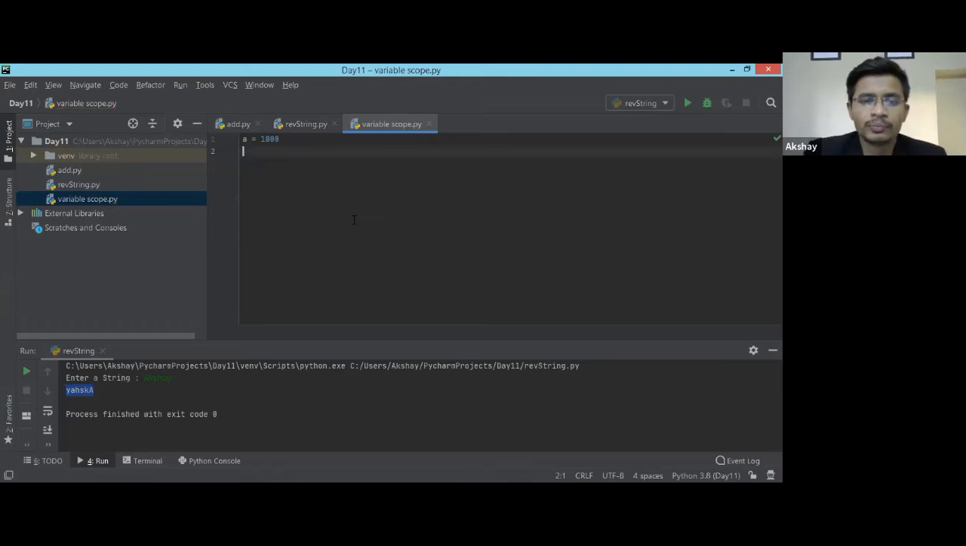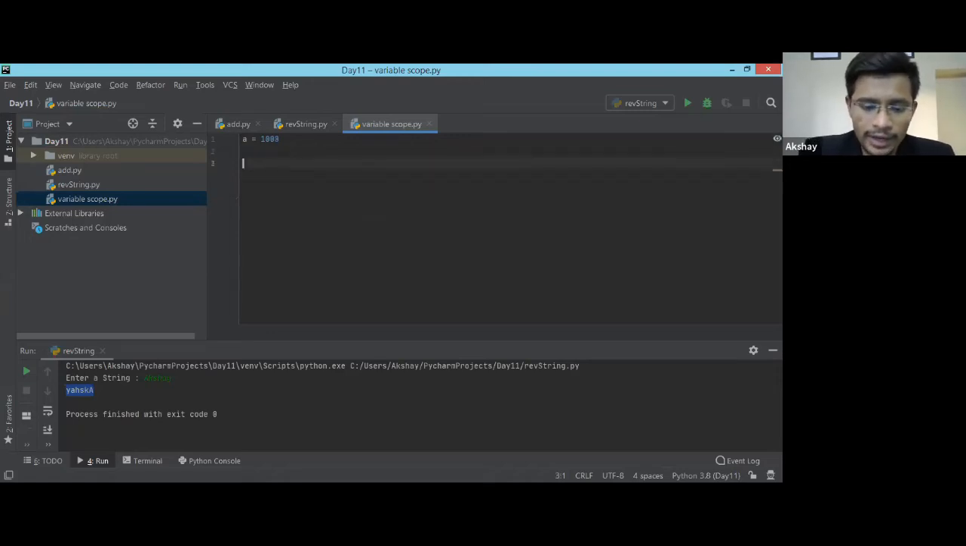Okay, so now I have a single variable. So this is just a variable. It is not a local variable or a global variable. Right now it's a normal variable, which by default, when you initialize a variable, it is global. So wherever you go in this variable scope.py file, it will be accessible all over.